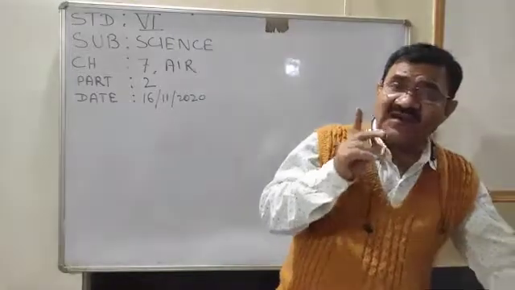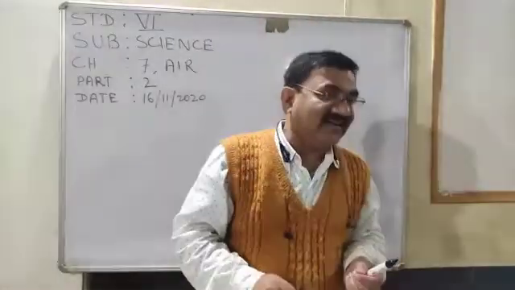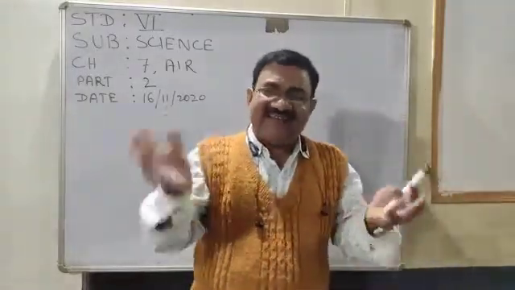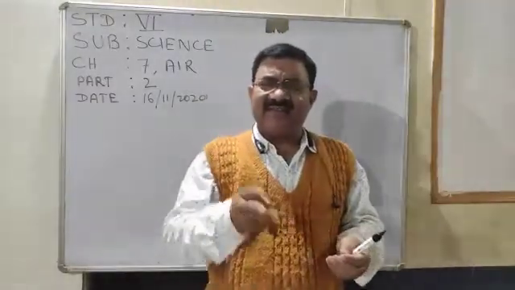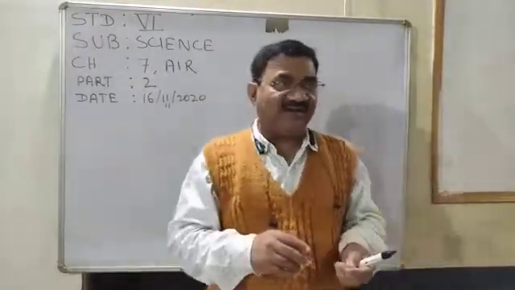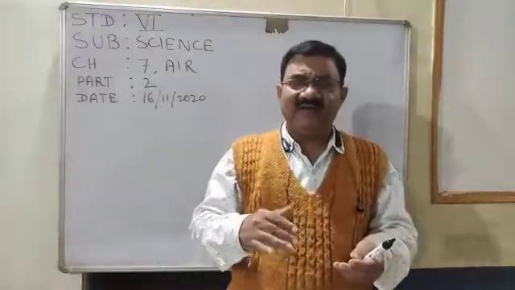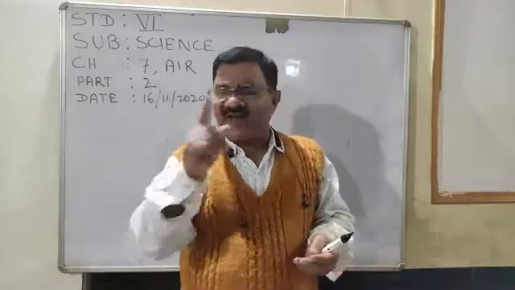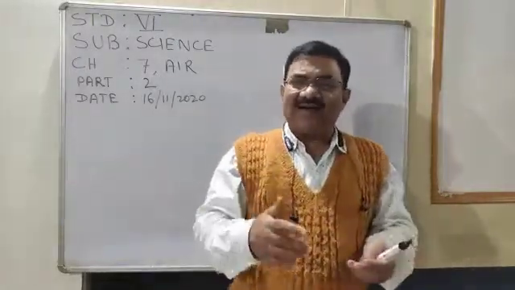Hello Standard 6, I am Arun sir, and I am going to teach Science Chapter 7, Air, Part 2. In Part 1 we discussed what air is. Air is a mixture of gases. Different gases are there, like nitrogen 78%, oxygen 21%, and carbon dioxide and other gases 1%, dust particles, smoke, water.